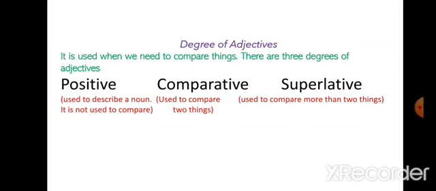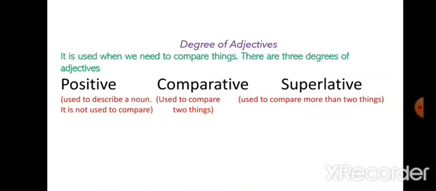Right? Positive degree is used to describe a noun. We simply use positive degree to describe a noun. We don't do any comparison here. Whereas in comparative degree, we compare 2 things or 2 people. And superlative is used when we need to compare more than 2 things or people. Very easy. Positive, we don't compare. Comparative, 2 things. Superlative, more than 2 things.